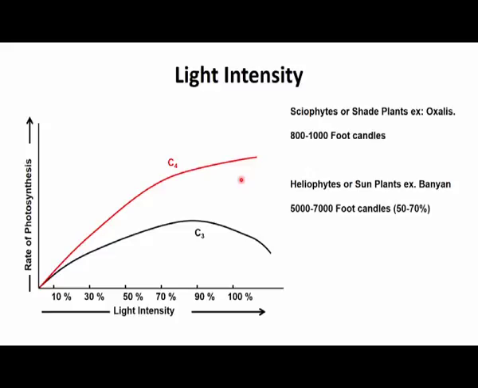The light compensation point for sciophytes, or shade plants, is 100 foot candles, whereas the light compensation point for heliophytes is 100 to 400 foot candles. Light intensity above the saturation point decreases the rate of photosynthesis. As you can see here, in the C3 plant, once the light saturation point is reached, there is a decrease in photosynthesis. This effect is known as solarization.